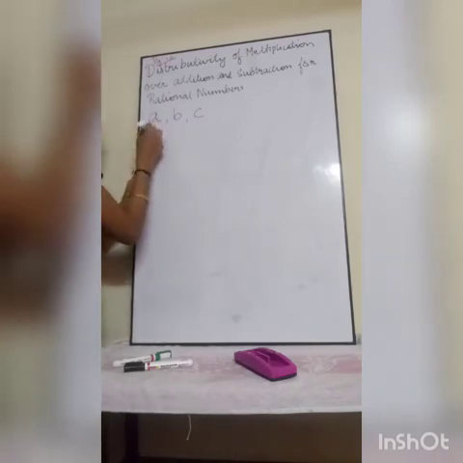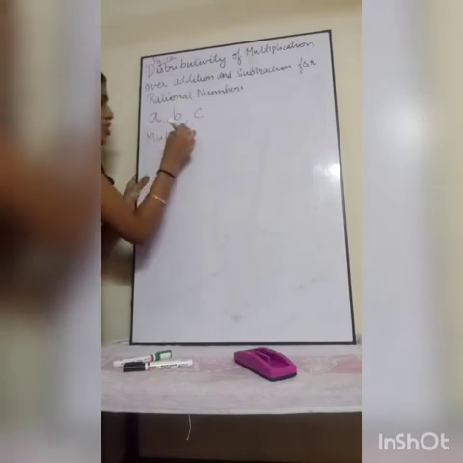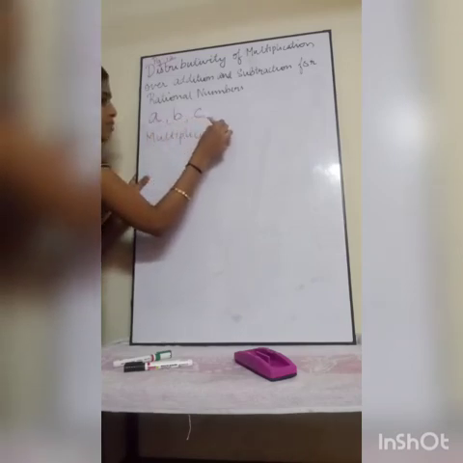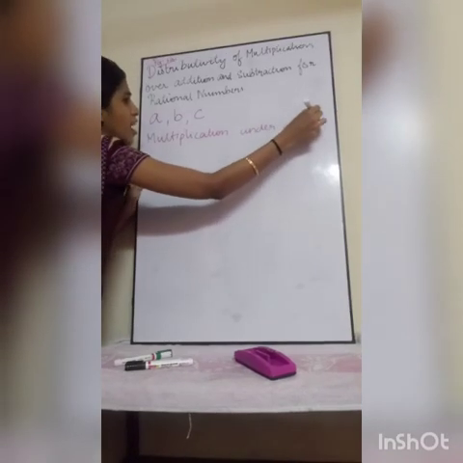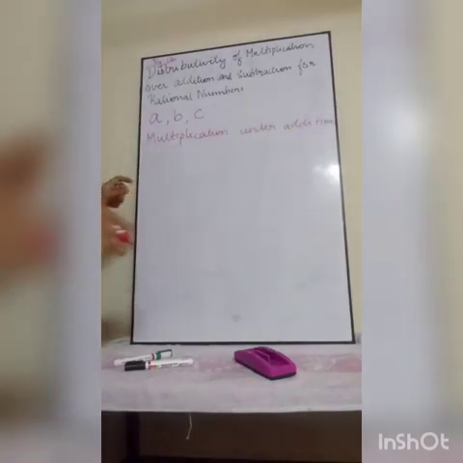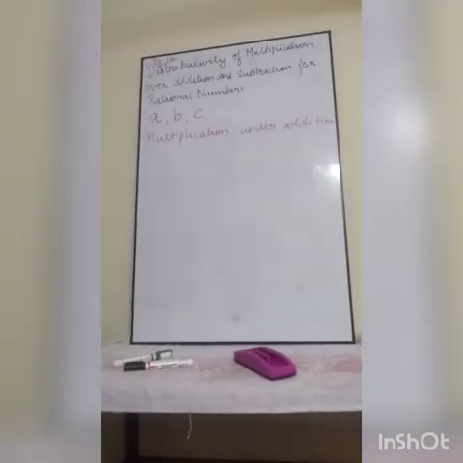First I am going to teach multiplication under addition. We are just going to recall the formula, then discuss one problem related to it.